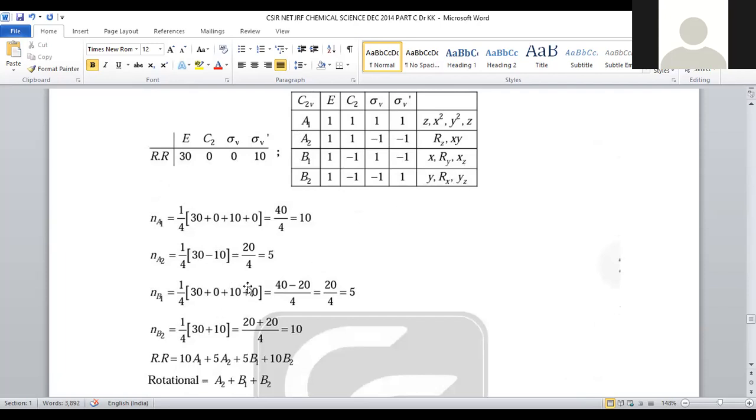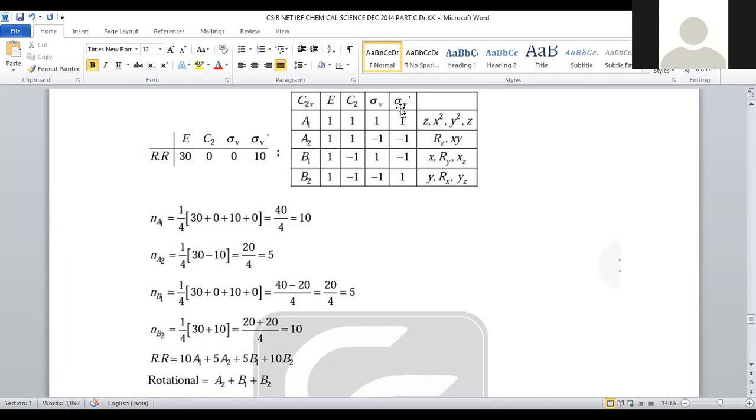Now we are going to calculate their coefficients. Coefficients are the terms present in front of each irreducible representation. So first let us calculate for the first one. N of A1 can be taken as 1 by h, where h denotes the sum of all the coefficients of these symmetry operations. How many identity operations are there? Only one. C2 is also 1.